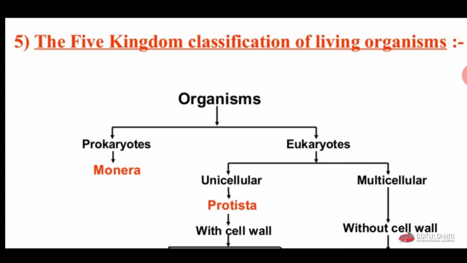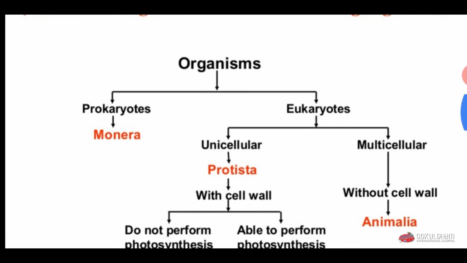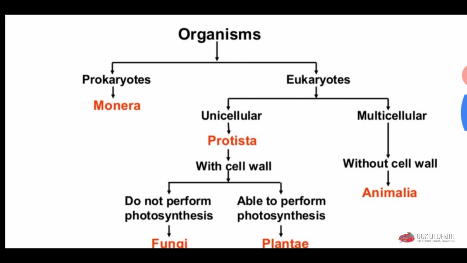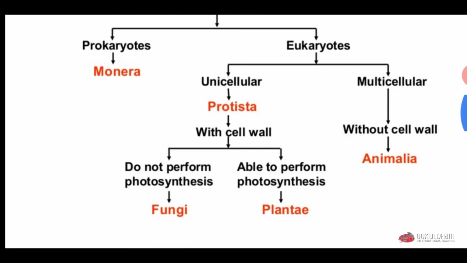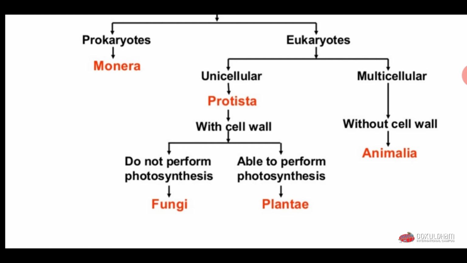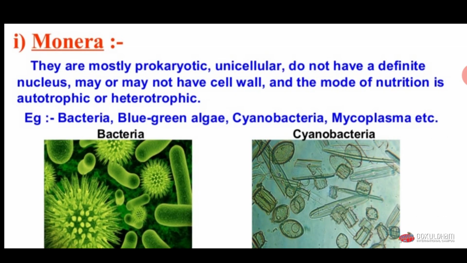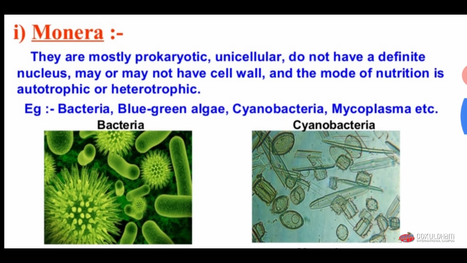Now the next point is the five kingdom classification, given by Whittaker, also known as Whittaker's five kingdom classification, in which they classified organisms into five kingdoms. First kingdom is Monera, which is prokaryotic organisms, then unicellular organisms Protista, then fungi, then plant and animal. So now let us see each one in detail.